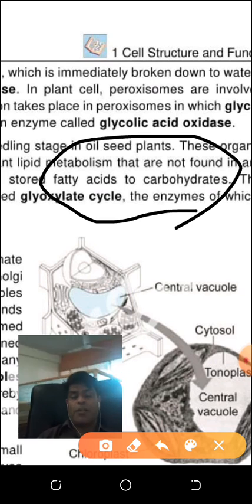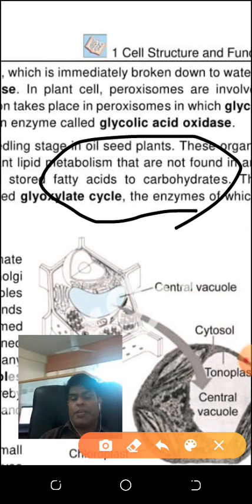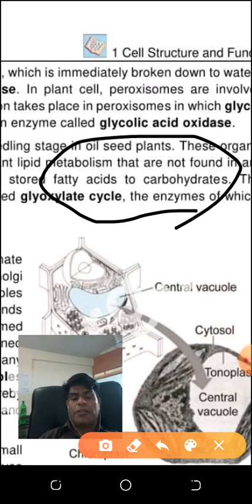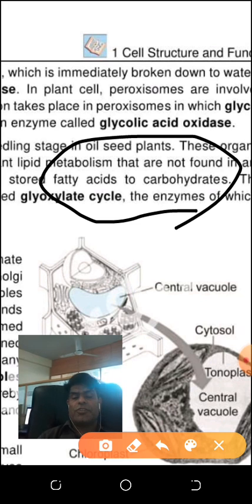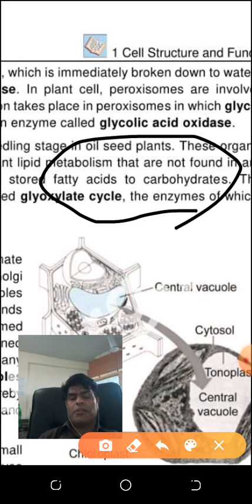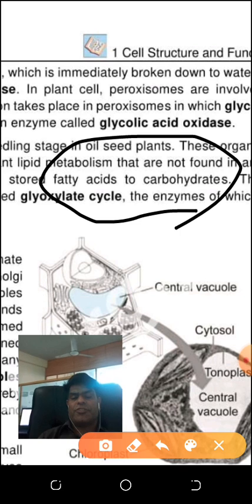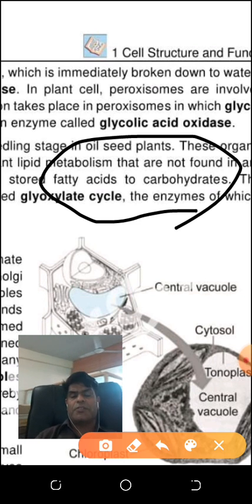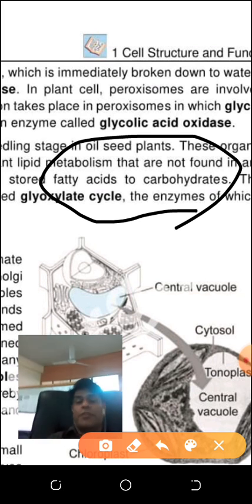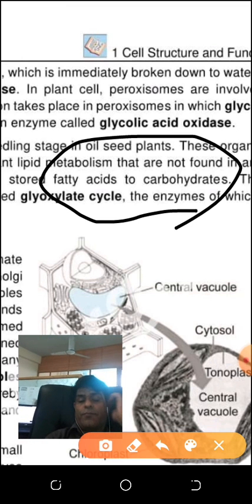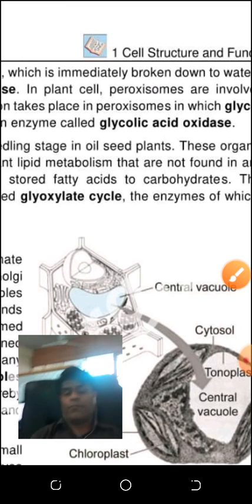In much more detail, the electron transport chain and Krebs cycle, and the lucky thing is that all these reactions in detail are included in your first-year syllabus. The Krebs cycle, the light reaction, the dark reaction, the Melvin-Calvin cycle, and photosystem 1, photosystem 2, antenna complex you will study in the next chapters, and hope you will revise this one. Okay, thank you.